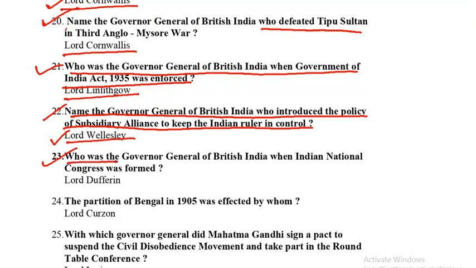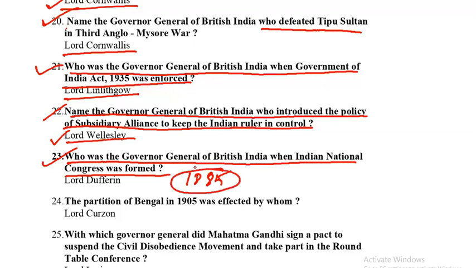Next question is who was the Governor General of British India when Indian National Congress was formed? The Indian National Congress was formed in 1885, right? So you have to name the Governor General during 1885 when the Indian National Congress was formed. Is this Lord Dufferin?